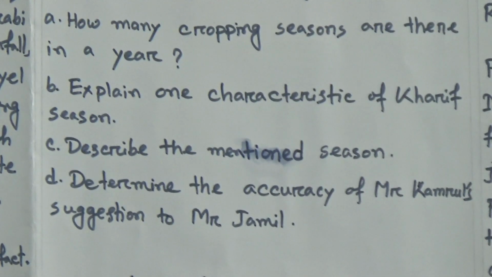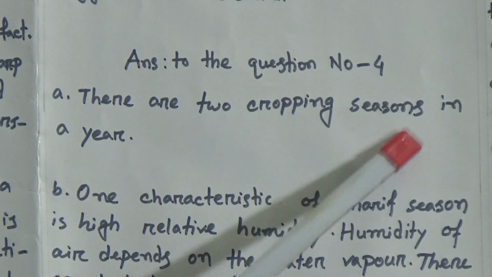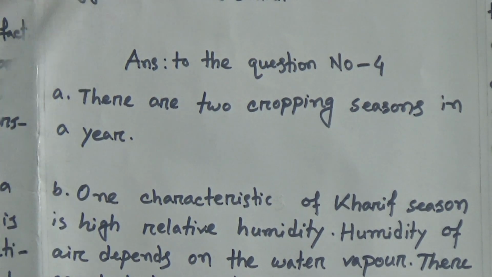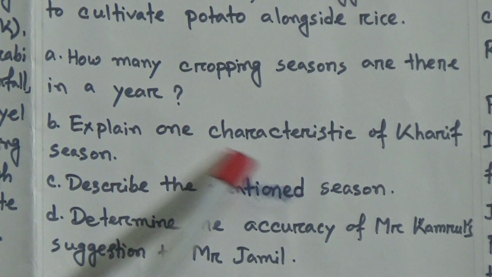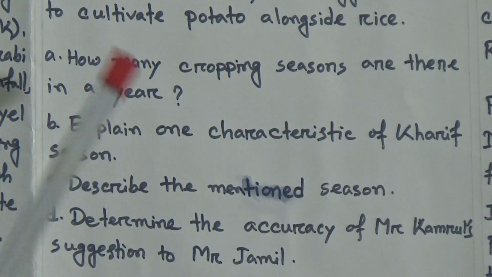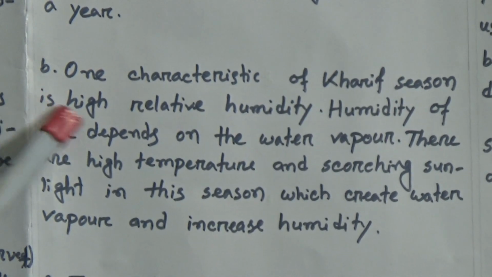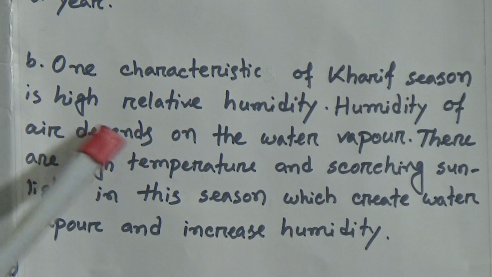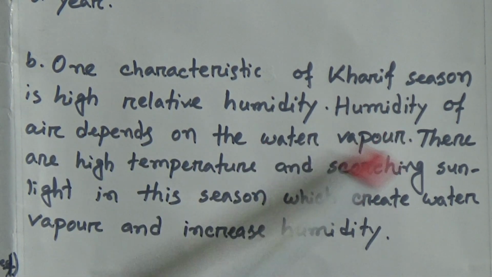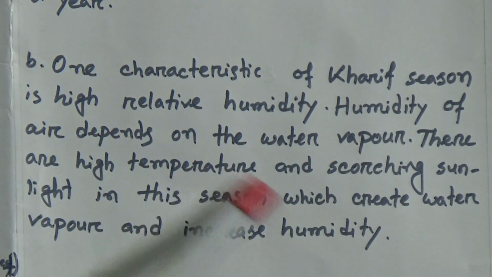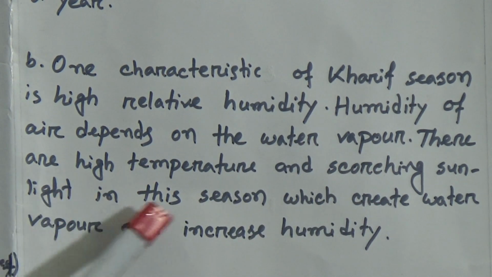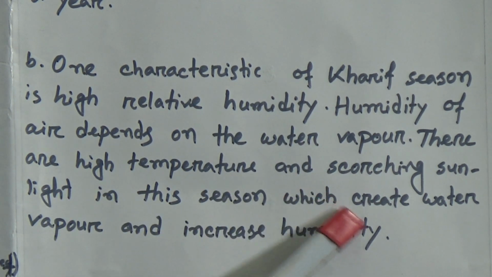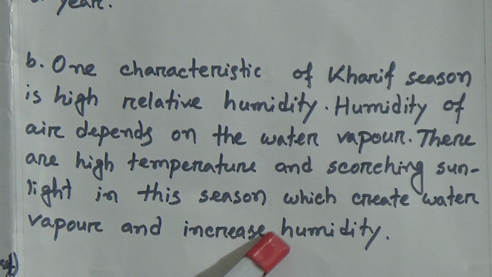The answer is there are 2 cropping seasons in a year. Number B, explain one characteristic of Kharif season. The answer is one characteristic of Kharif season is high relative humidity. Humidity of air depends on the water vapor. There are high temperature and scorching sunlight in this season, which create water vapor and increase humidity.